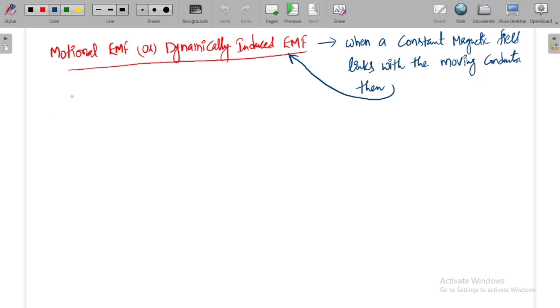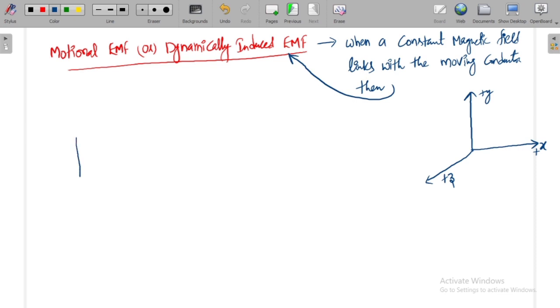In order to understand that, I am taking a small example. Let me draw the coordinate systems here for easy understanding. This is positive x, this is positive y, and I am considering this as positive z, right?